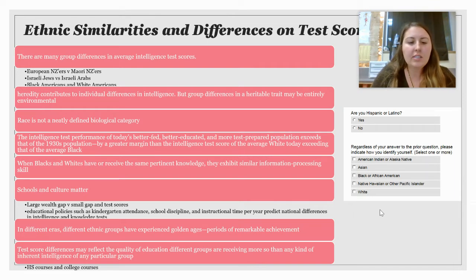And then also, test score differences may reflect the quality of education that different groups are receiving more so than any kind of inherent intelligence of any particular group. So, what they find is that in general, in some high school courses, Black and white American students are being treated differently, and so they're performing differently, versus at a college level they're being treated more similarly, and so Black Americans tend to catch up or make up that lost ground or that gap during college when they're receiving the same level of treatment.